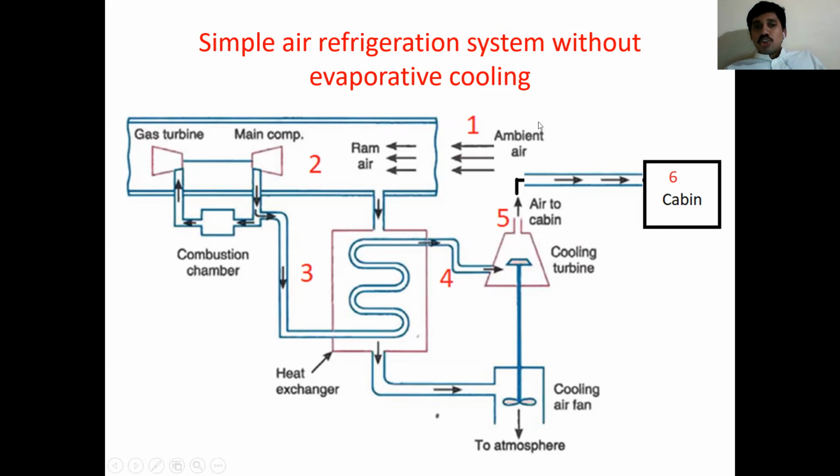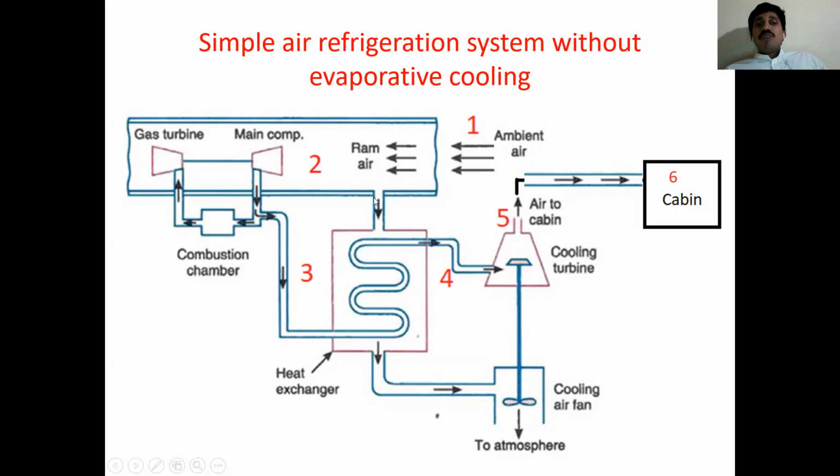First of all, atmospheric air enters the diffuser where the ram effect takes place. After the ram effect, the pressurized air enters the compressor, and one more pressure rise takes place. Due to this high pressurization, that air is moved to the heat exchanger. What happens in the heat exchanger? Heat is exchanged from the high temperature region to the low temperature region. The high temperature air passes through the tube coming from the compressor.